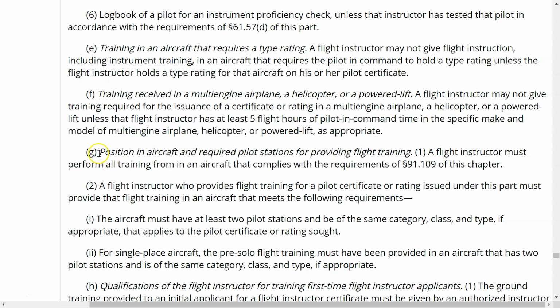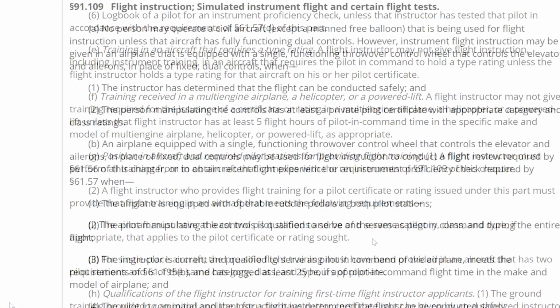So letter G, position in aircraft and required pilot stations for providing flight training. A flight instructor must perform all training from an aircraft that complies with the requirements of 91.109 of this chapter. So if we were to go to 91.109, it lists a couple of things that we should actually know about. So why don't we take just a second right now, let's flip over to 91.109, and see what that's all about.